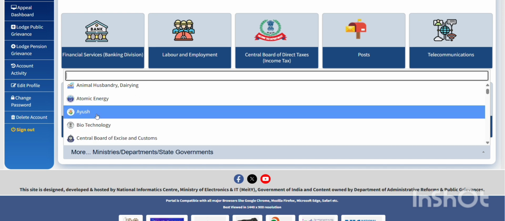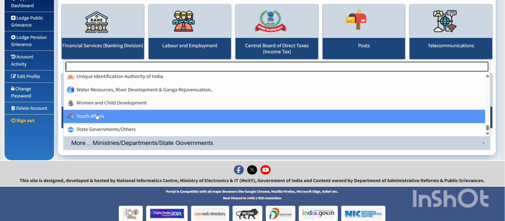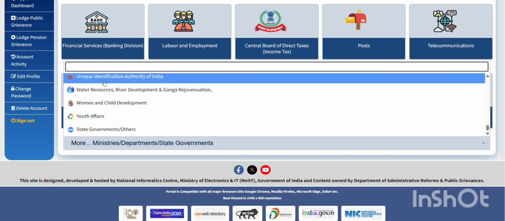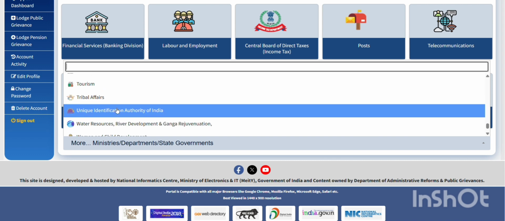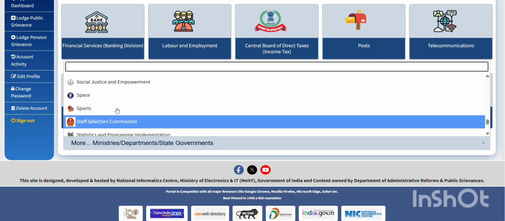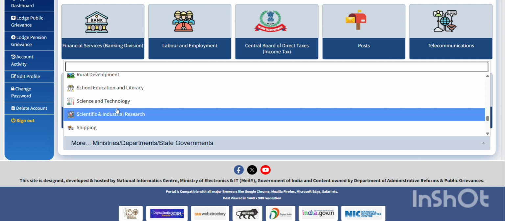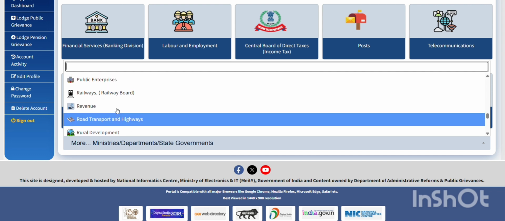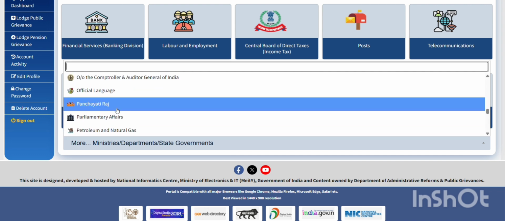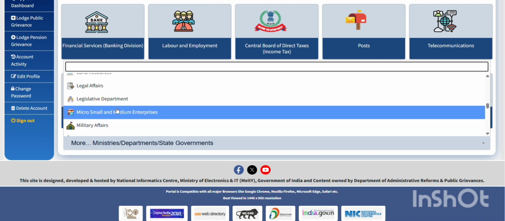Just scroll down. So for us, for example, if you are something related to youth affairs, so you need to go and check something related to Aadhaar, right? Here you can file your complaint. If you have paid for something and your work is still pending and no one is listening to your issue, you can complain or lodge a grievance here. Railways, revenue, almost all the departments you can find here.